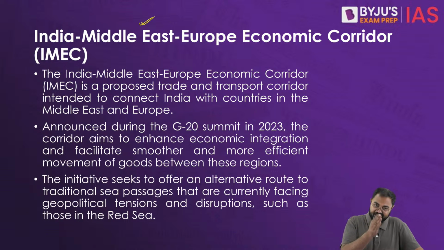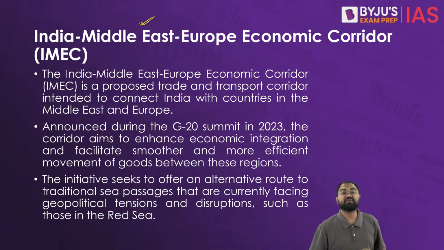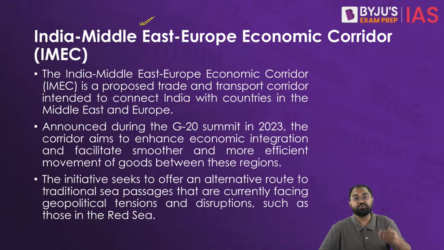So that's what this initiative is about, and it basically says that there should be alternative routes to the traditional sea passages that are currently facing a lot of geopolitical tensions and disruptions.